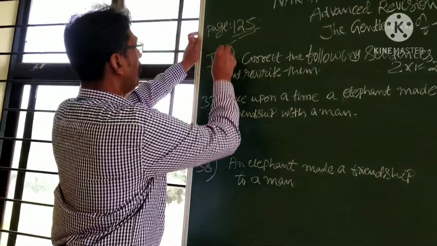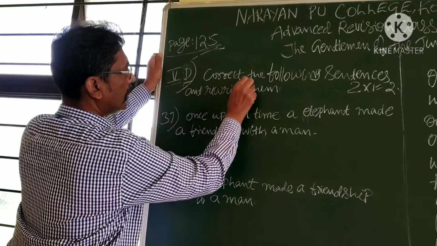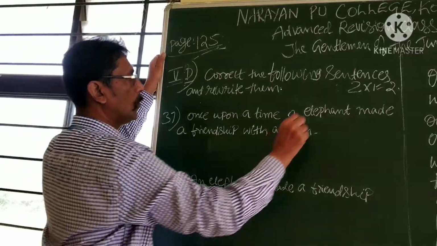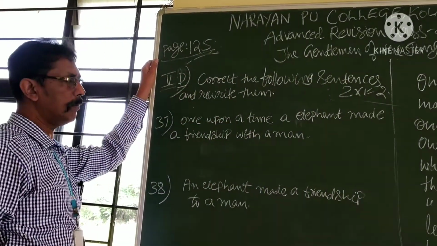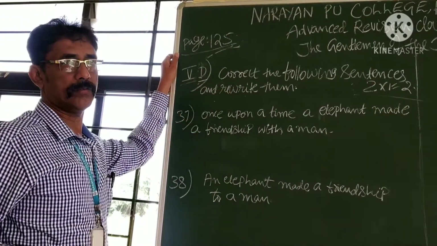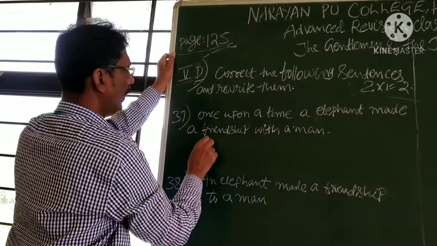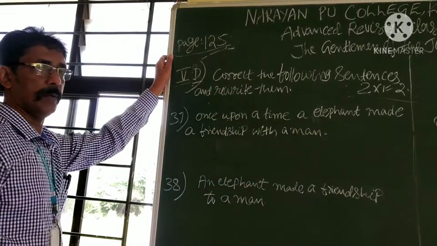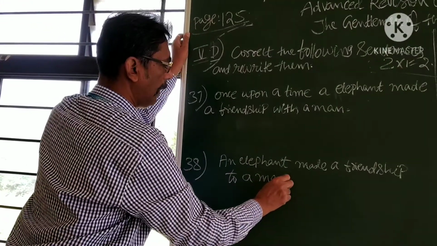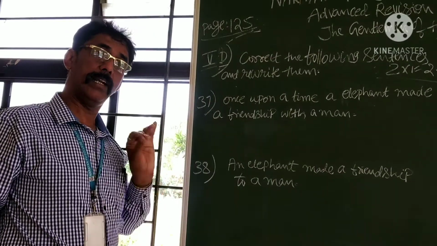Today, on page number 125 of your textbook, fifth D, question D: Correct the following sentences and rewrite them. It is a 2-mark question, but we can say 10 questions can be set on that particular paragraph. Now, "Once upon a time, an elephant made a friendship with a man." Question number 37. Question number 38: "An elephant made a friendship to a man." These two sentences can be judged later.